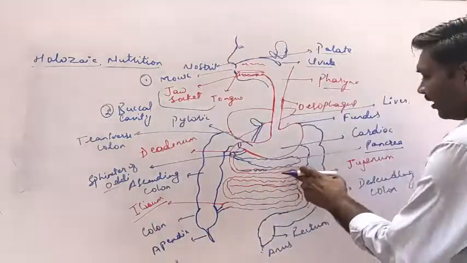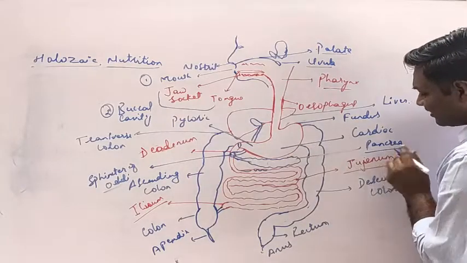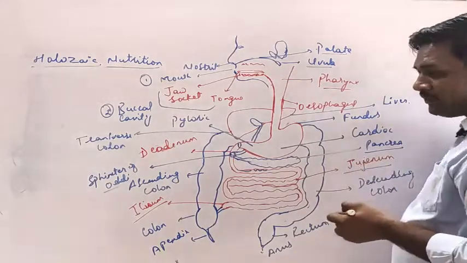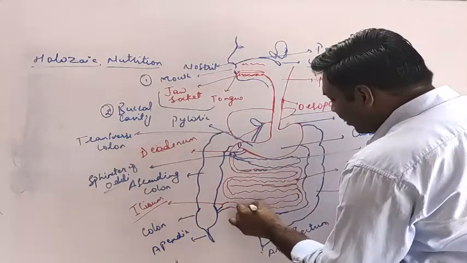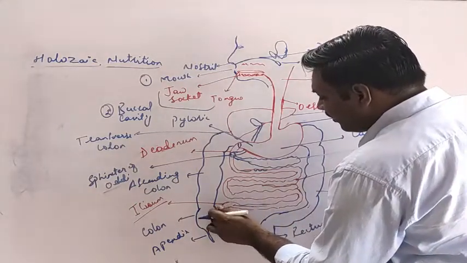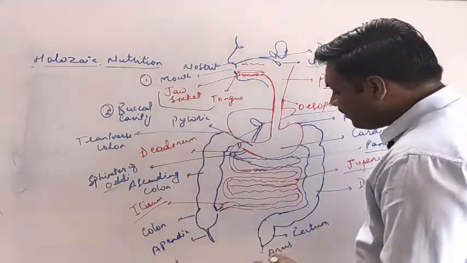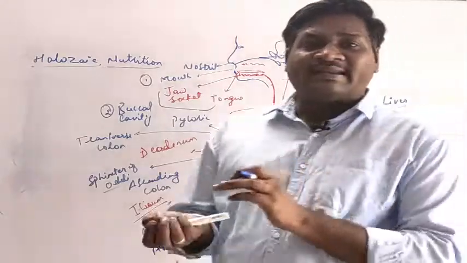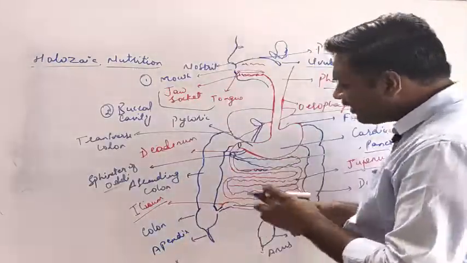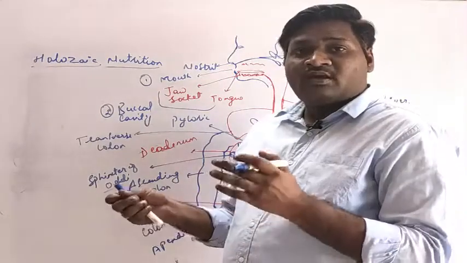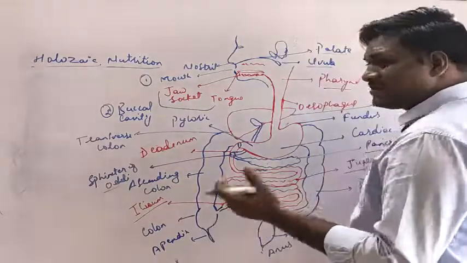So that is the small intestine. Another part of the small intestine is the jejunum, where all this process takes place. Afterward the undigested food material will be moved to the ileum, and from the ileum it will open into the colon. Within the colon there are certain bacteria called Escherichia coli. These are symbiotic bacteria which are responsible for the conversion of the undigested food material into excretory substance.